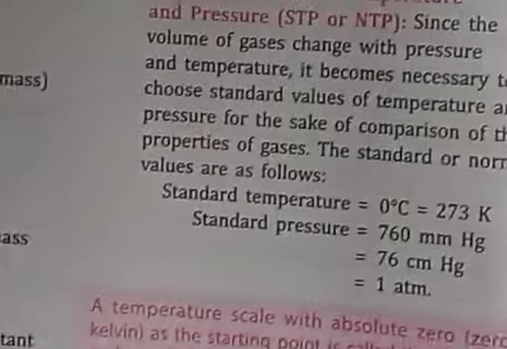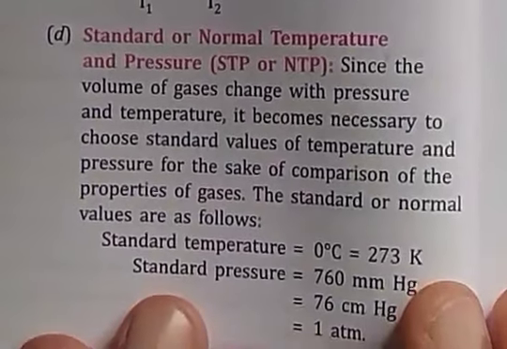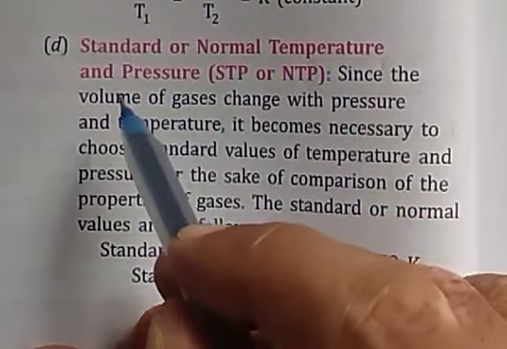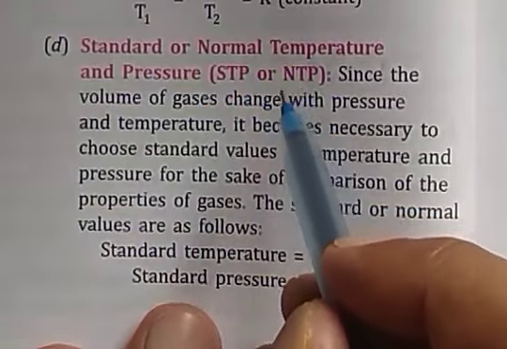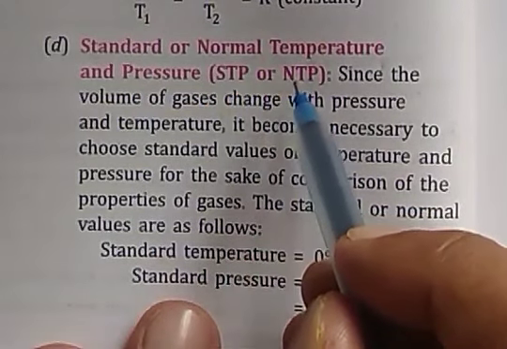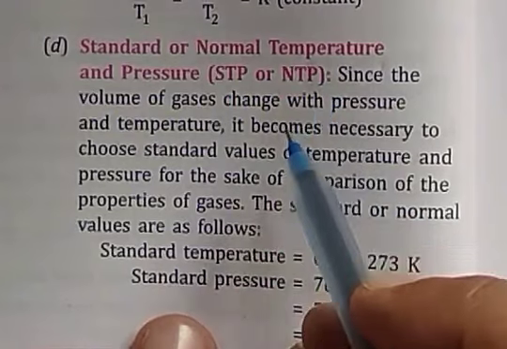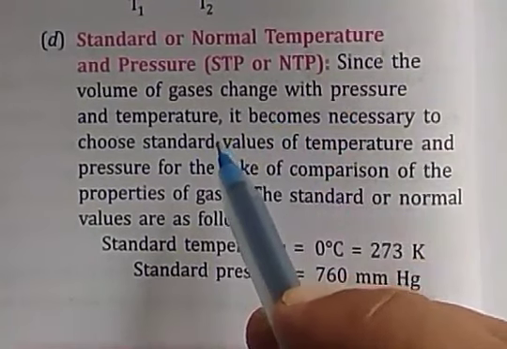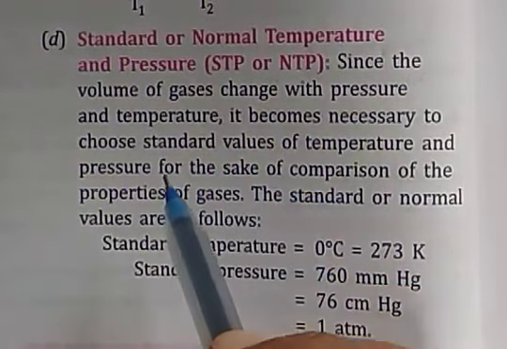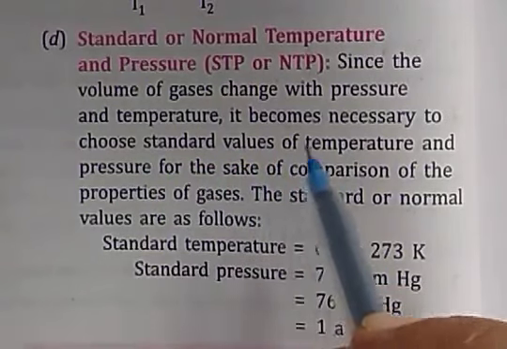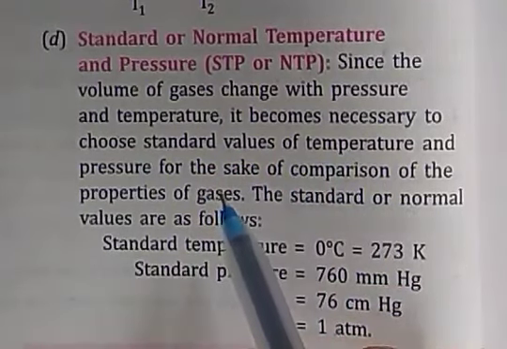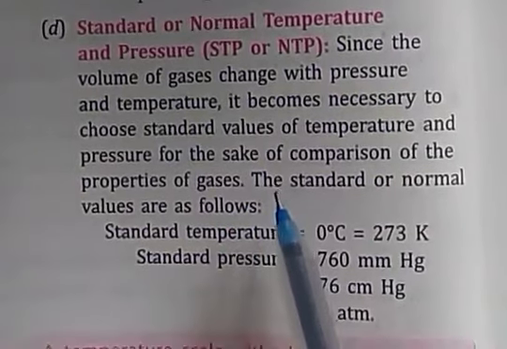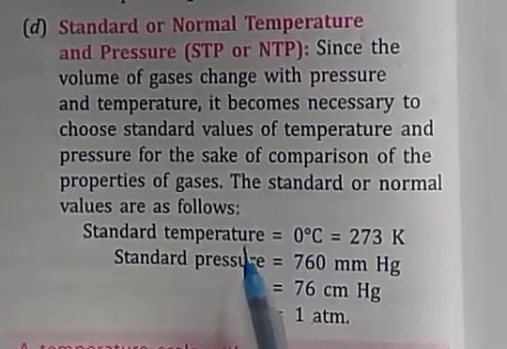Now come to the next term: standard or normal temperature and pressure, that means STP and NTP. As we know that the volume of gas changes with pressure and temperature, it is necessary to choose a standard value of temperature and pressure for the sake of comparison of properties of gases, or for the explanation of the properties of particular gases.